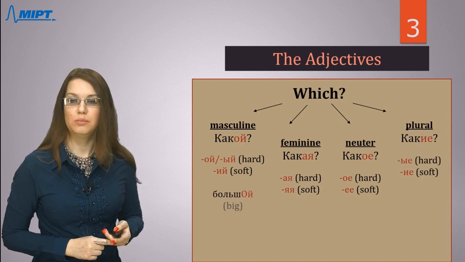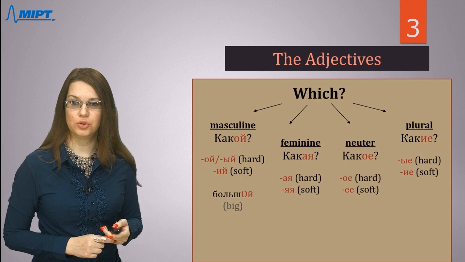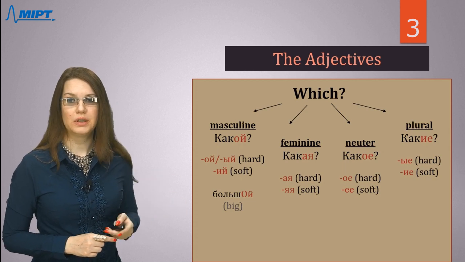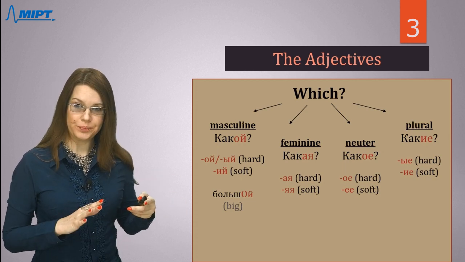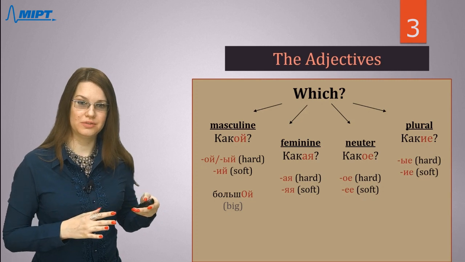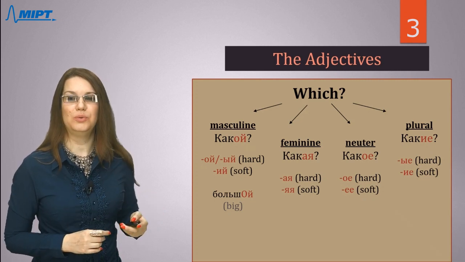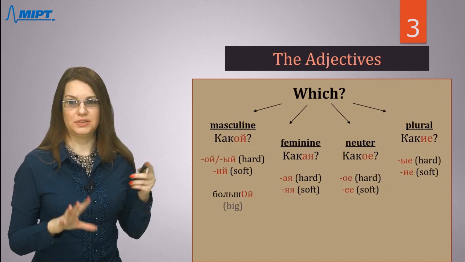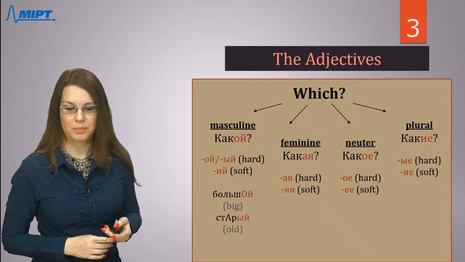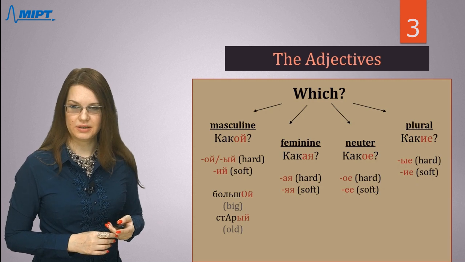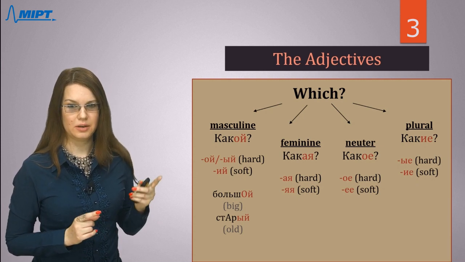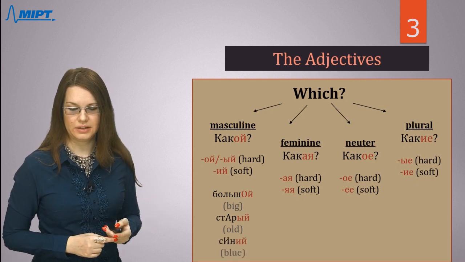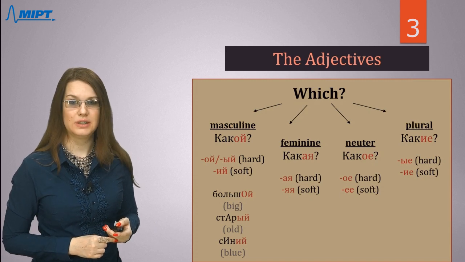So, for example, большой. Look please at the translation, and I hope in the end of this part of our unit you will know more words and you will be able to describe anything around us. So, старый, большой, and синий.